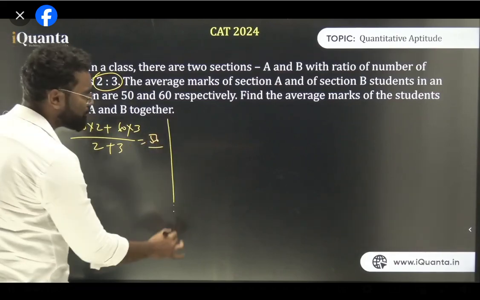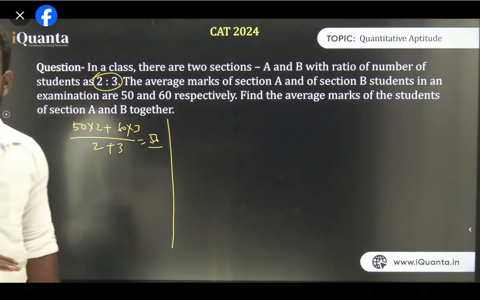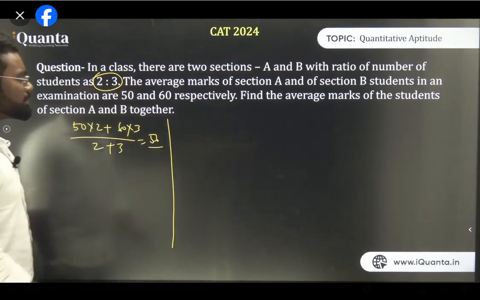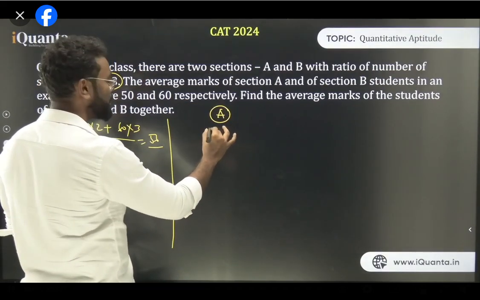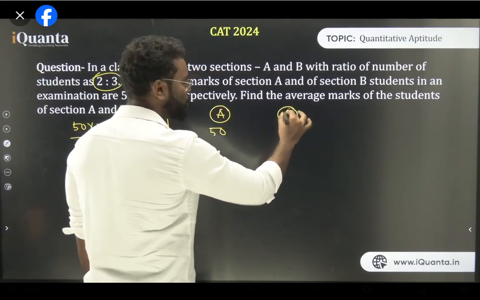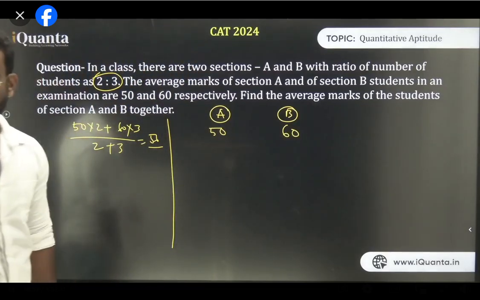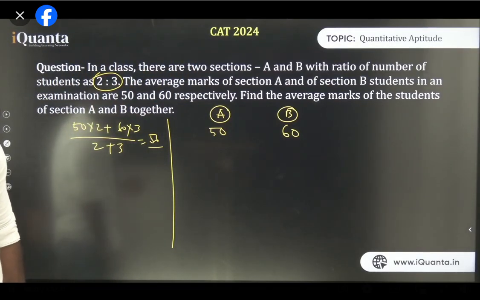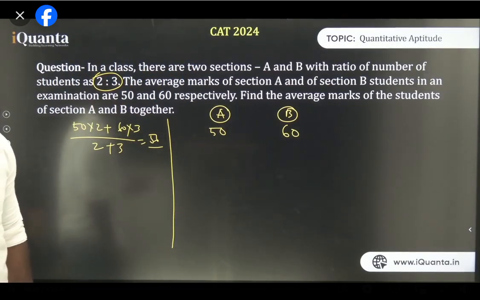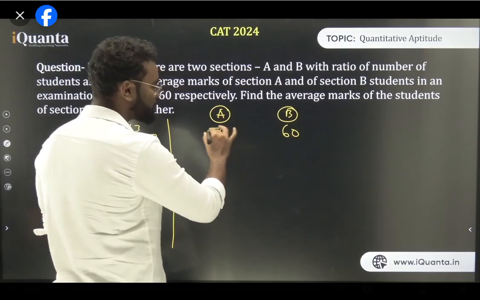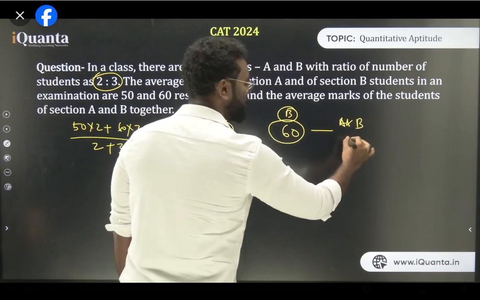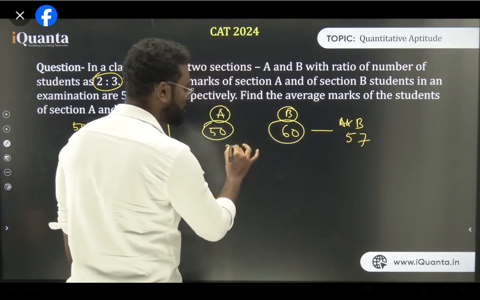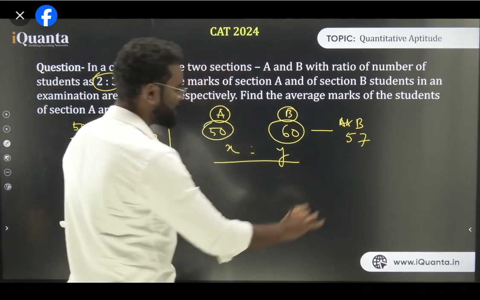So let's come with another question, let's say. So I guess this thing you have understood, right? So next, just think about it. Let's say now I'm saying section A's average score is 50 and section B's average score is 60. Now I have to mix these two in such a ratio so that the average of A and B will become 57. So now what is the ratio of the number of students of A and B?